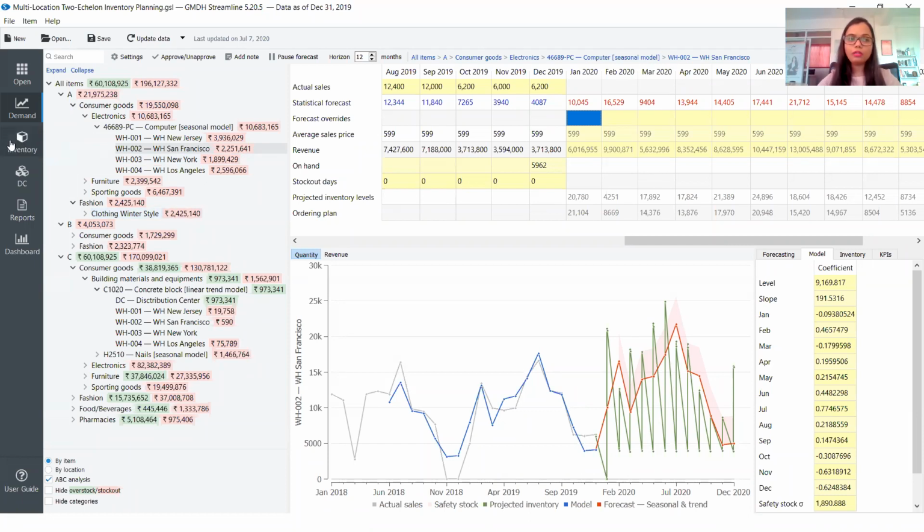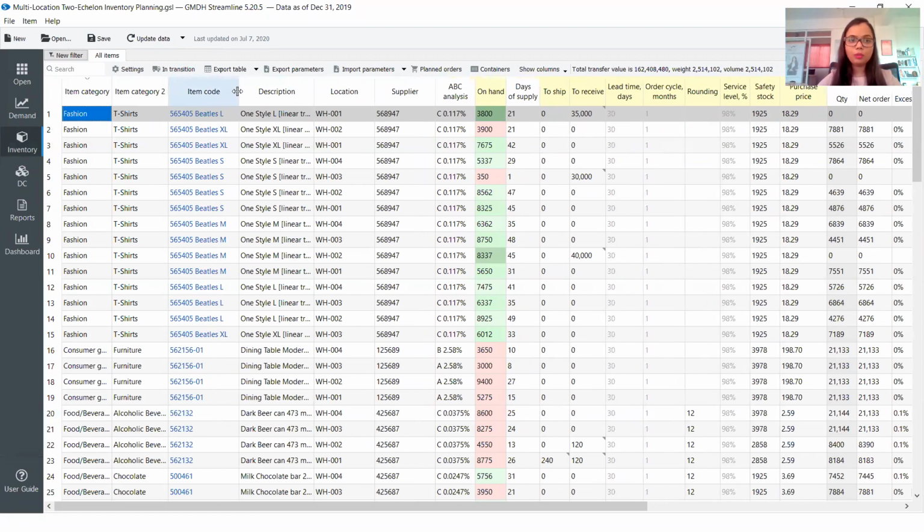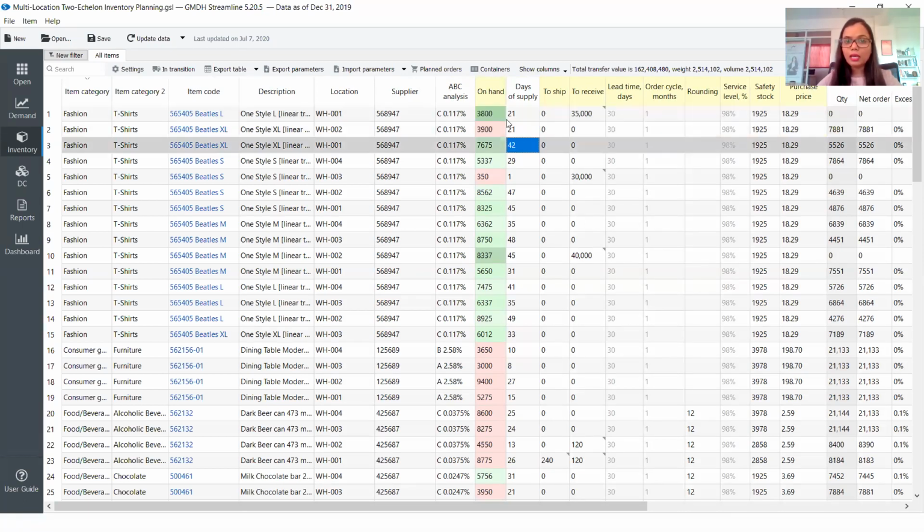But when I go to the inventory module, I would want to get into the details of each and every item, how the inventory is getting classified. And in this case, I see that there are different products. So I have a particular product which is getting sold in 2 to 3 different locations. And when we look at that, we see that there's certain on-hand amount. The on-hand amount is different. And for the same product in different locations, the on-hand amount in one case is 3,800, in one case it's 3,900. And they both are 21 days of supply.